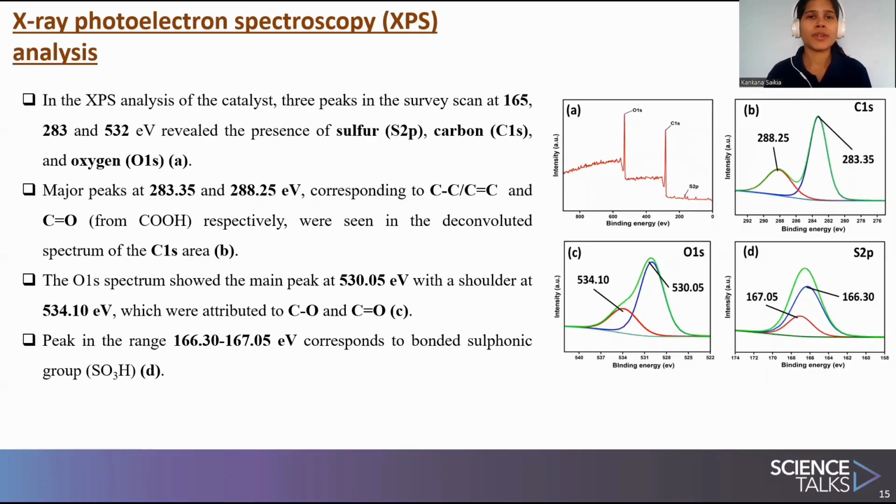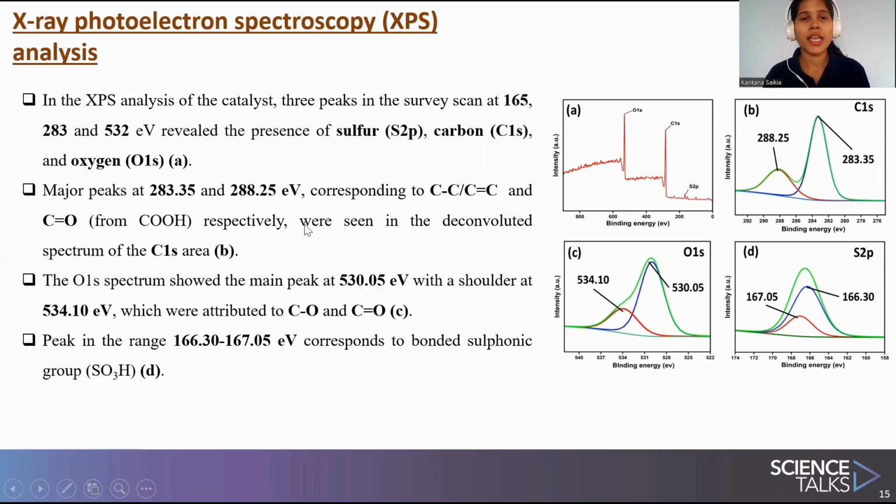Also, X-ray photoelectron spectroscopy of the catalyst was done. The peaks at 165, 283, and 532 revealed that sulfur, carbon, and oxygen are present. Further, the carbon, oxygen, and sulfur spectra can be deconvoluted. In the deconvolution spectrum of carbon, the peak at 283.35 was because of carbon-carbon single or double bond.